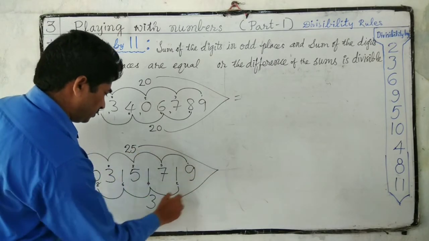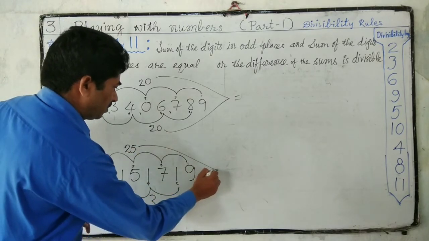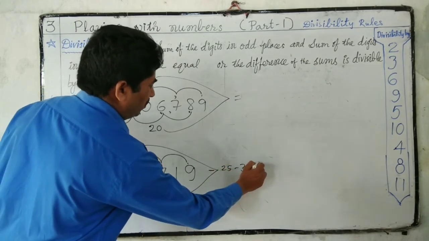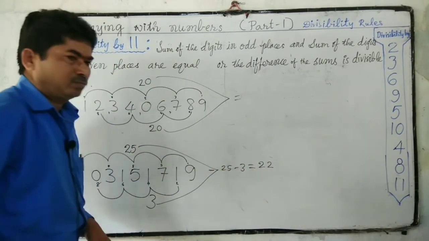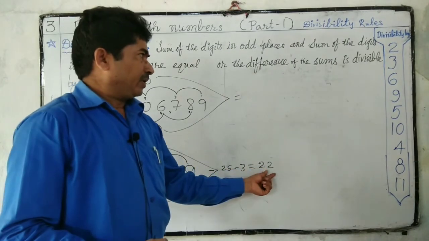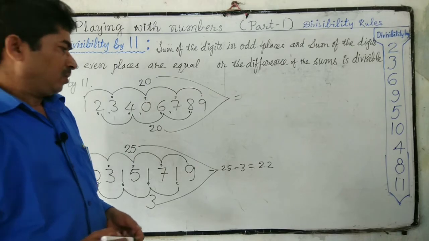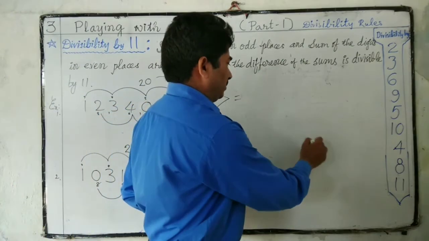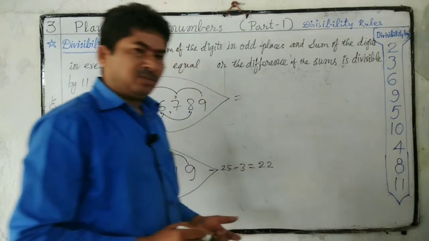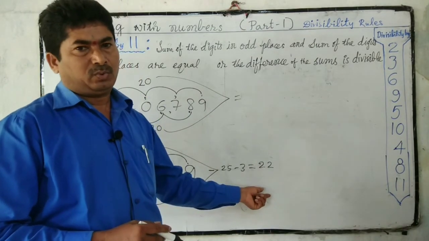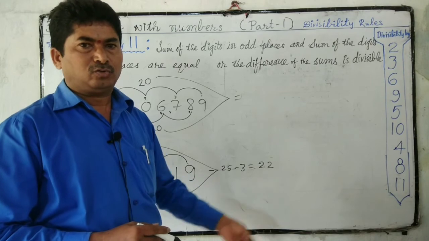Difference of these sums, 25 minus 3 is equal to 22. So 22 is divisible by 11. We can check. So by observing only we can understand that multiples of 22 are exactly divisible by 11.